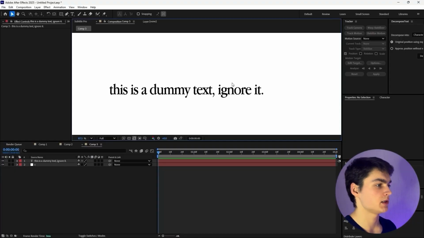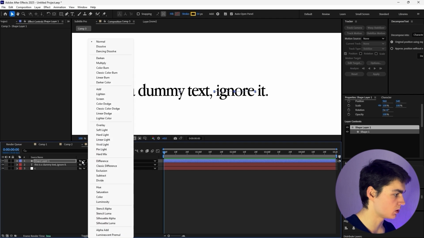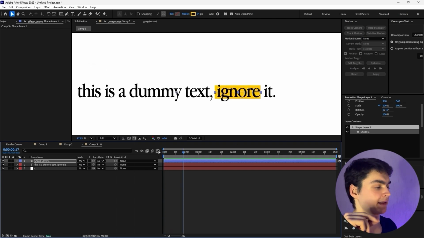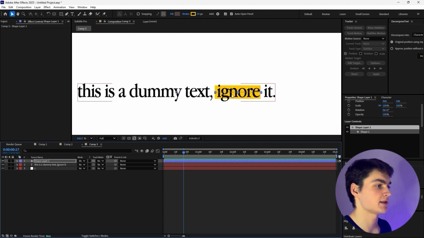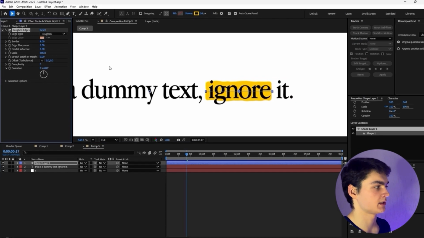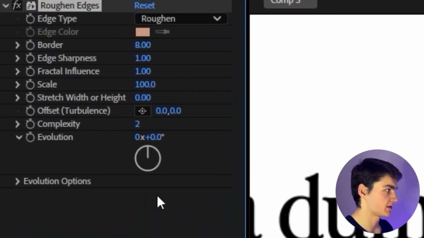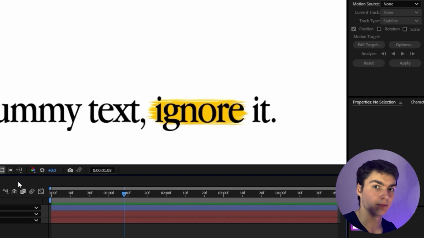There's also a second way I use this effect that is completely different to what I showed you right now. The second way is to use a stroke, let's say color yellow, use mode multiply. Now it highlights the black text on white background, which is used a lot in documentary videos. But the way that we are going to use the Roughen Edges effect on this specific animation is that you can see this is just a regular rectangle. By using Roughen Edges and playing around with the settings, I'm going to show you right now. So this is the standard settings. Here are the settings I used to create the marker style line. Here you can watch it again.